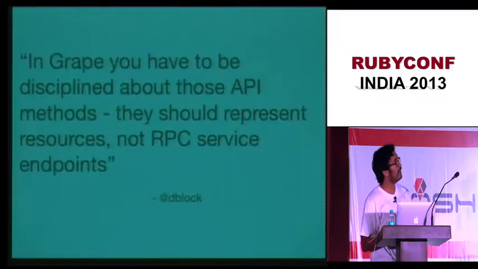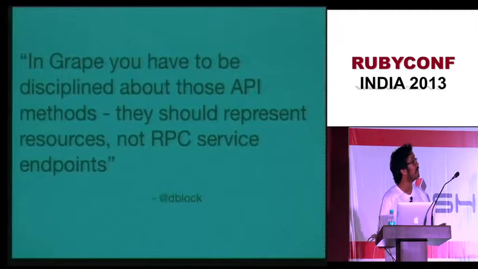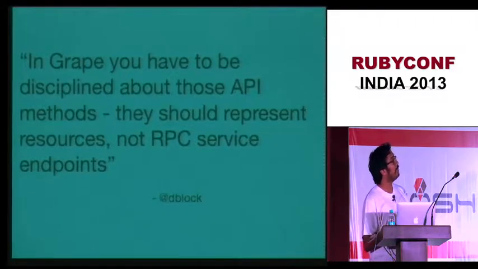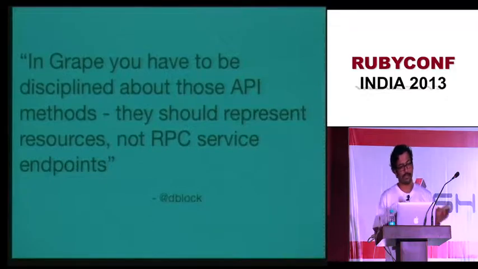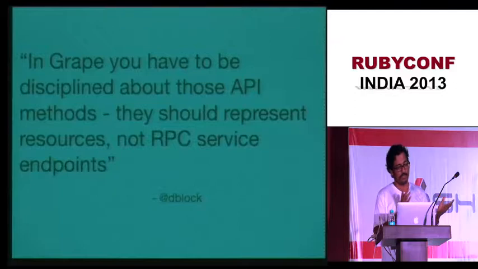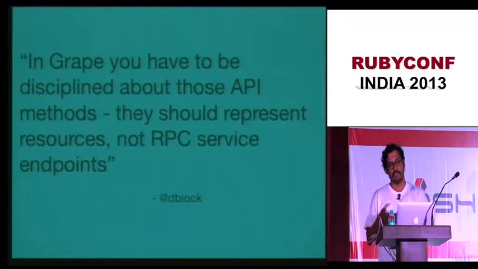The second difference, according to the same person, is that in Grape you have to be disciplined about the API methods. In my opinion, that is because the Web Machine API is not that powerful. In particular, the router is not that powerful. Because you have less power, it drives you to structure your code in a particular manner.